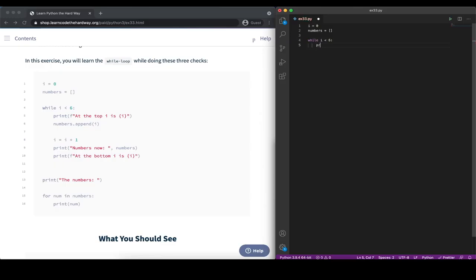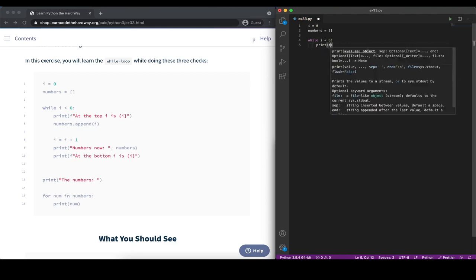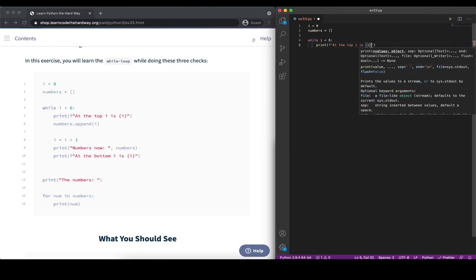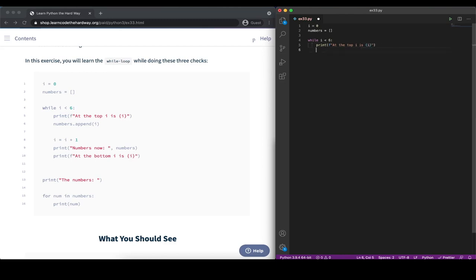Here we would include whatever we want to have executed. In our case, we're going to print out using printf that we are at the top of the loop, and here the value of i is whatever it is at that point in time. We are also going to append a new value to our list.